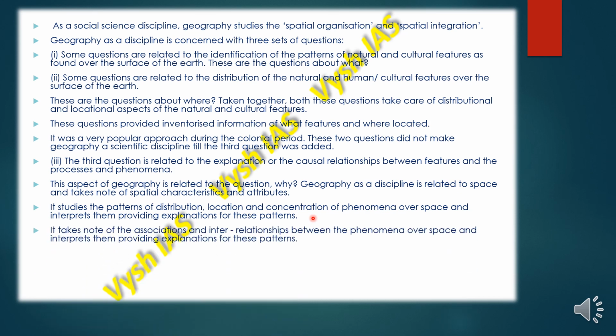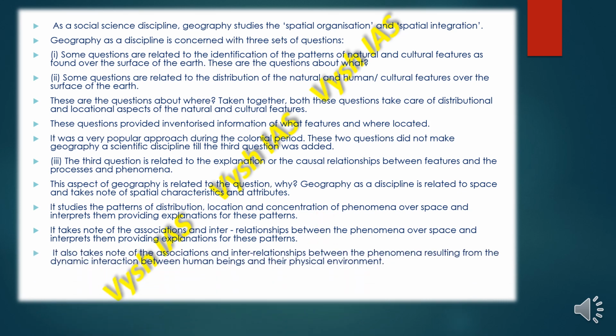So it takes note of the associations and interrelationships between the phenomena over space, that means region, and it interprets them by providing explanation for these patterns. So both these points are almost the same. And it also takes note of all the associations and interrelationships between the phenomena, resulting from the dynamic, ever-changing interactions between human beings and their physical environment.